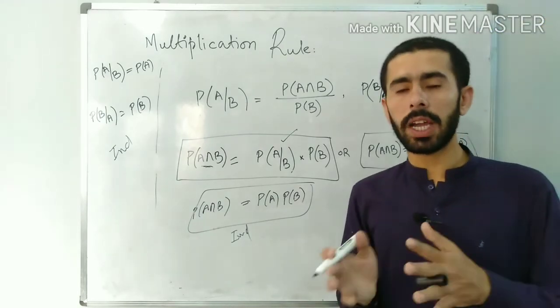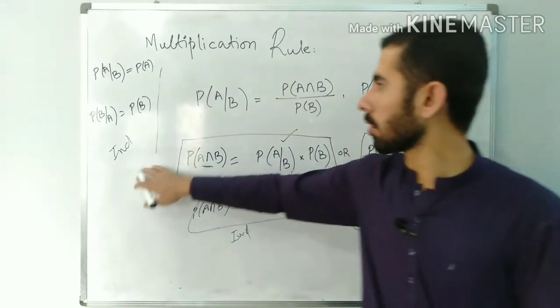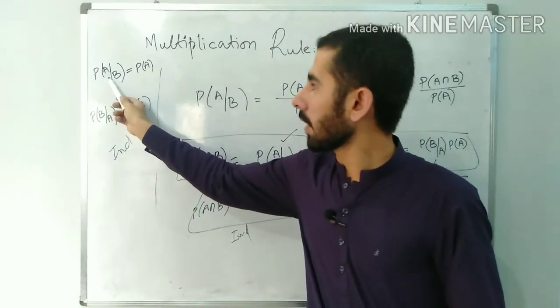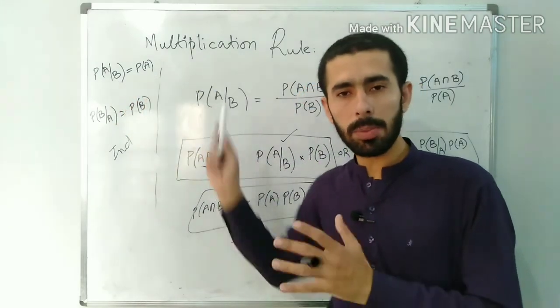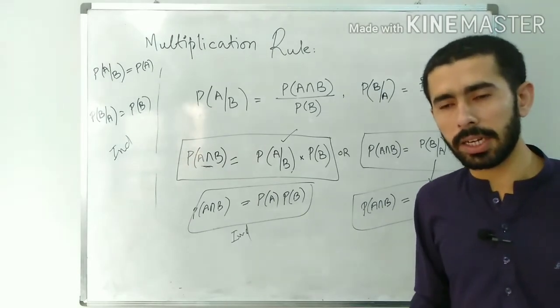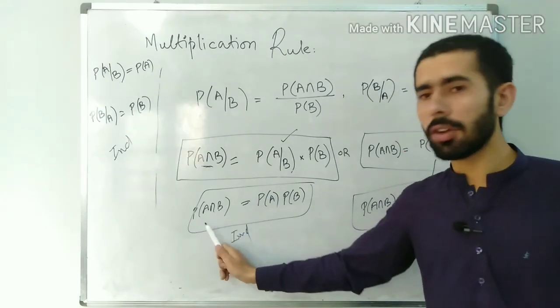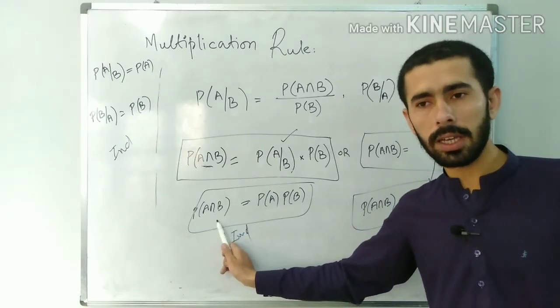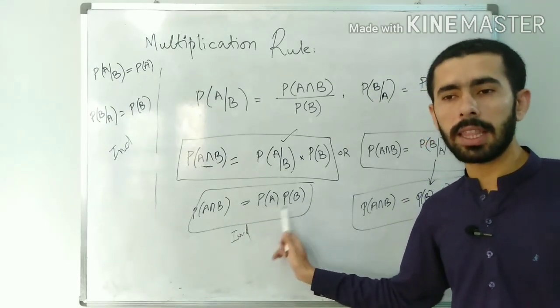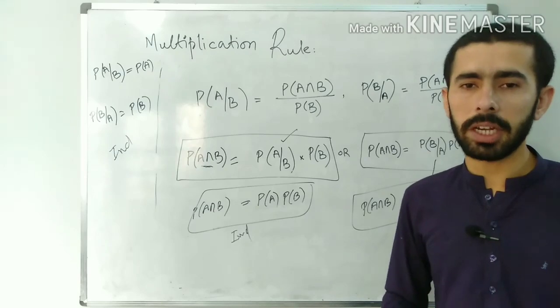So we can define the independent event in both of the ways, the way we like. If the probability of A given B is the same as the probability of A, then events A and B are independent. If the probability of the intersection of A and B is the same as the product of their probabilities, then events A and B are independent events.